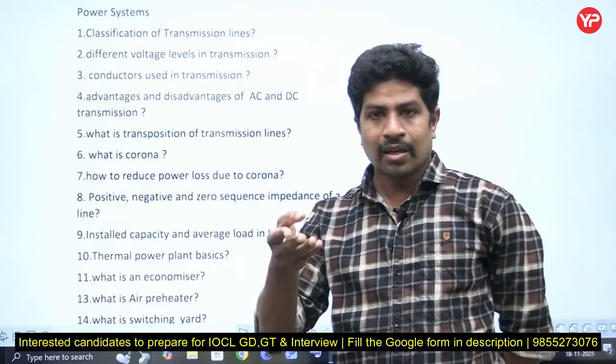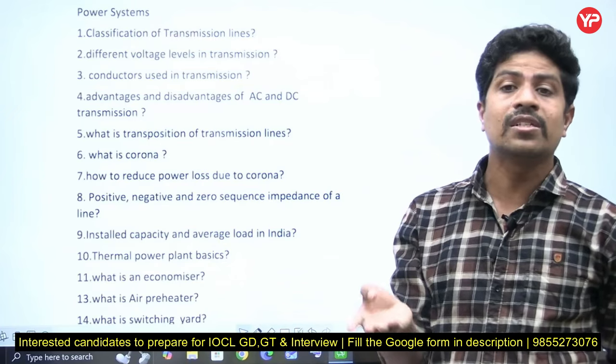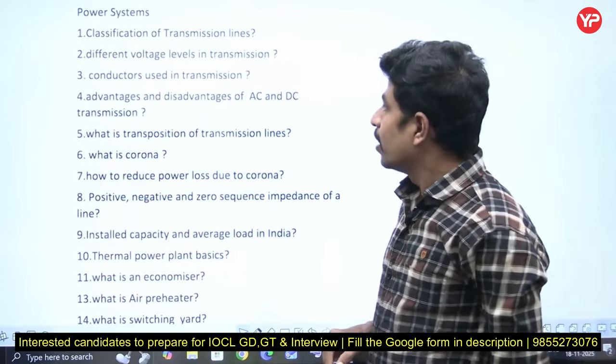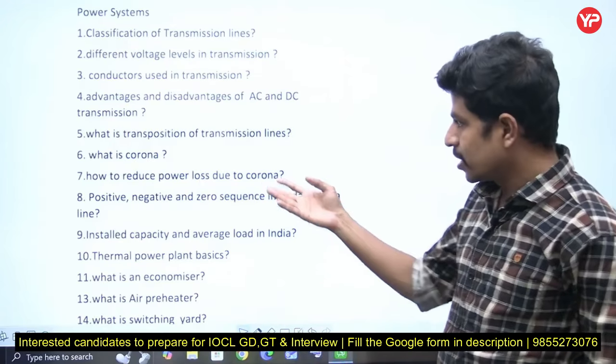What is based on physical length, based on electrical length? What is electrical length? What is the significance of electrical length? Okay, then different voltage levels in transmission, conductors used in transmission, advantages and disadvantages of AC and DC transmission.